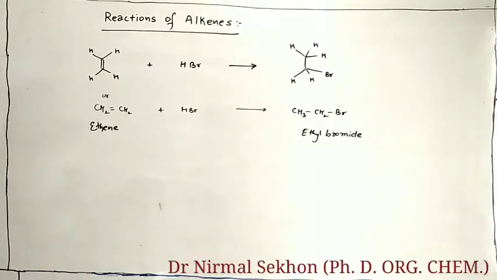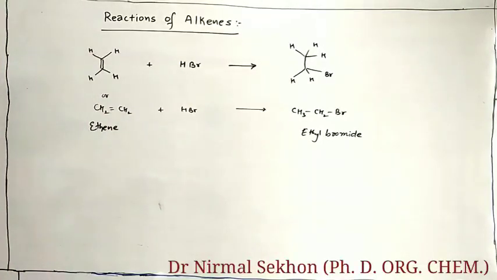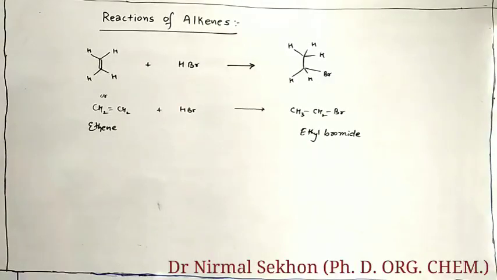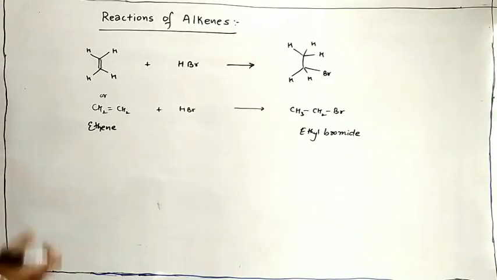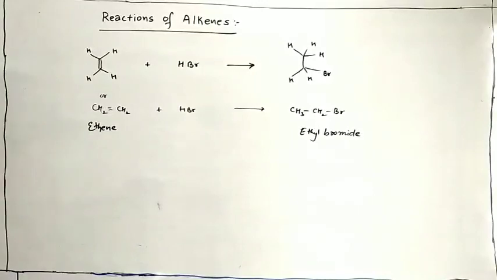You all know the reaction I have written in front: ethene plus HBr gives ethyl bromide. Everyone who is watching my video might know about this simple reaction. You have been studying it since 10th and 11th. So today I will show you how to recognize how the reactants behave, what the expected product is, and why these reactants react. This is very simple, ethene plus HBr. But now we will try to understand why ethene reacts with HBr and how it will react with HBr.